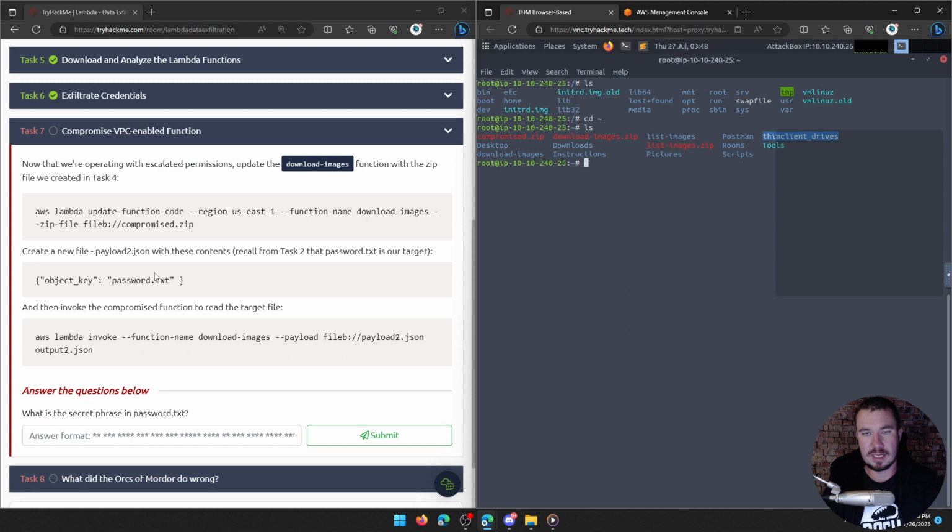The other part of it is the code. So Lambda functions can be written in different languages. This one was written in Python, and it was passing it user input that was not sanitized correctly. And because of that, we could abuse the code of the Lambda function itself to essentially escape and then print the environmental variables. And the environmental variables are what store the credentials. So we abused the badly written Lambda code that wasn't sanitizing user input and then used that to pull down the variables. So there's a few wrong things going on here that allowed us to compromise it.